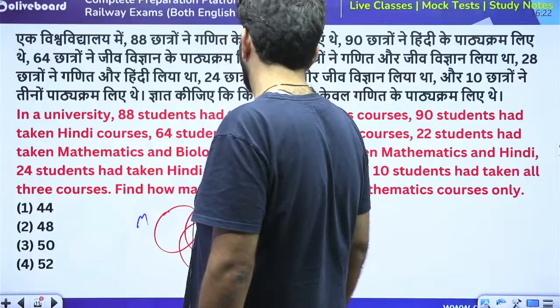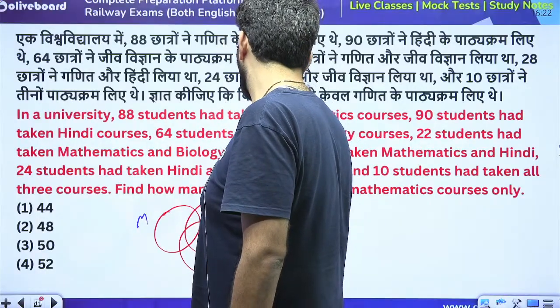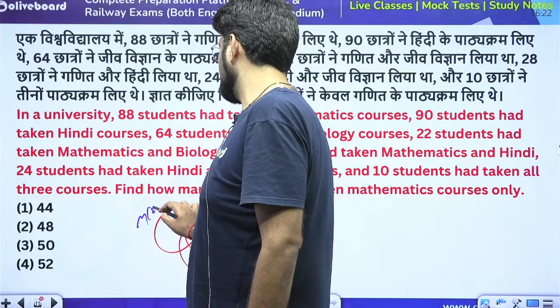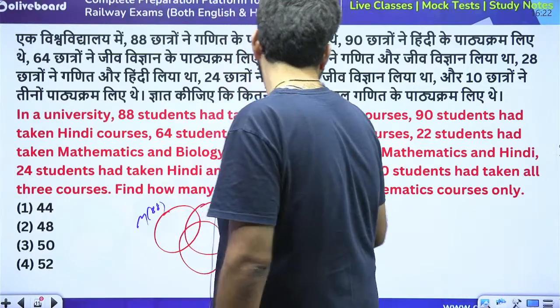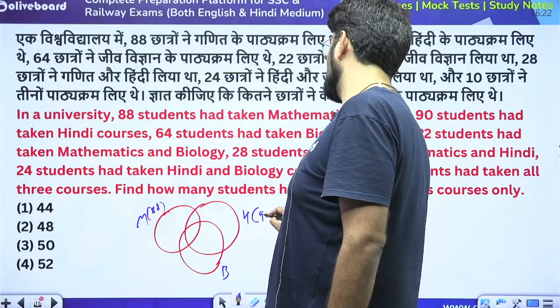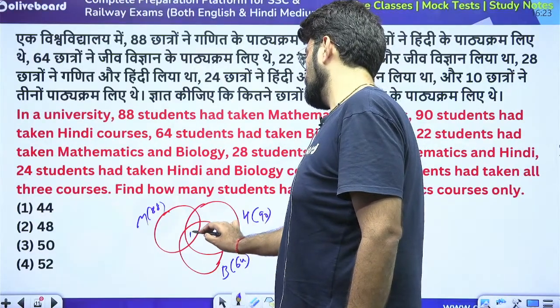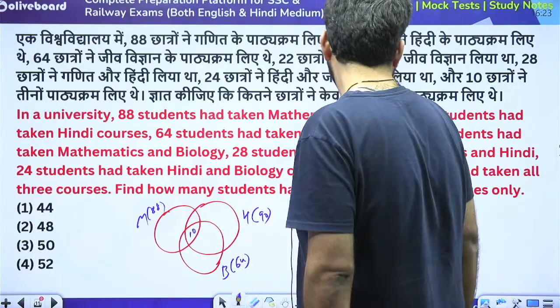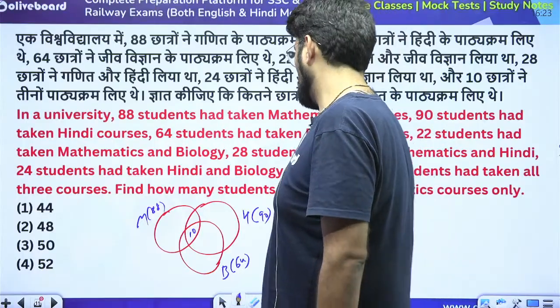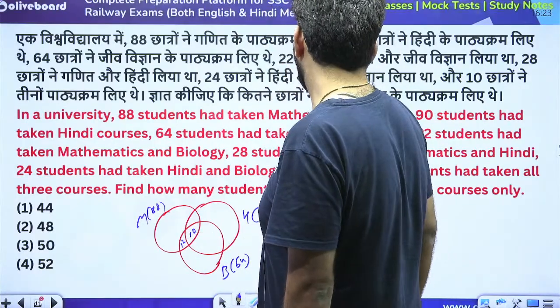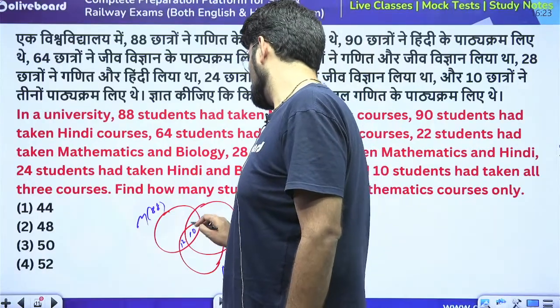Maths, Hindi, bio. Maths was by 88, Hindi was by 90, bio was by 64. 10 of them took all three. 22 had taken maths and bio. So this is 12. 28 had taken maths and Hindi.